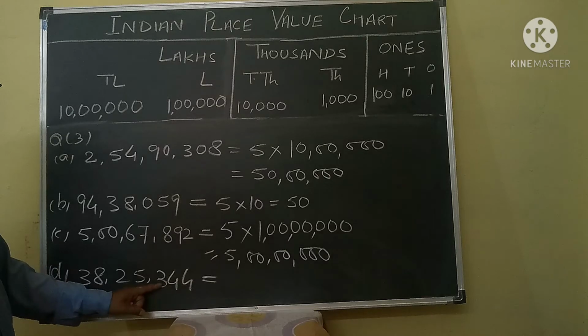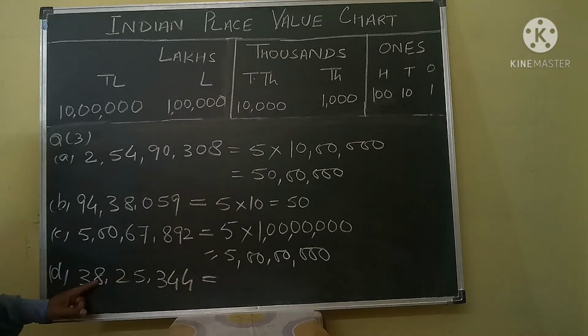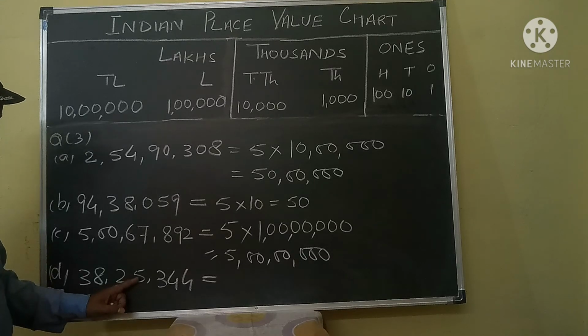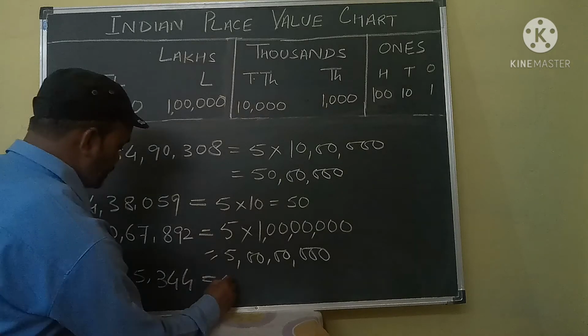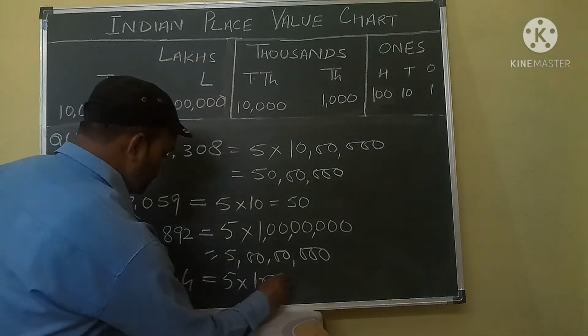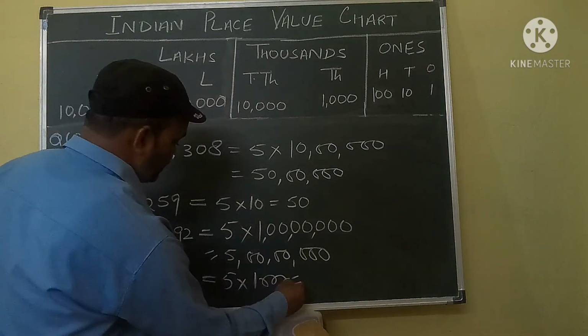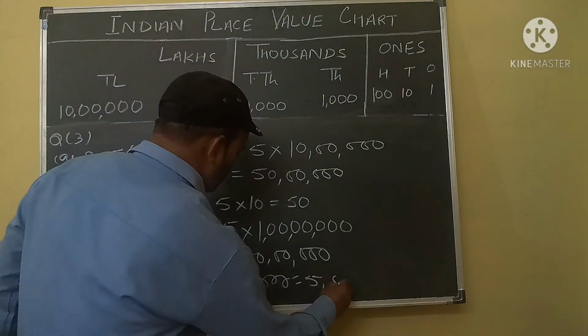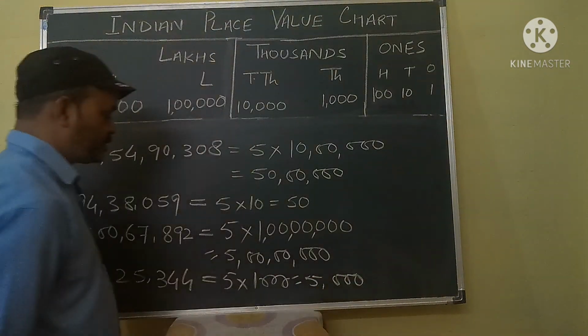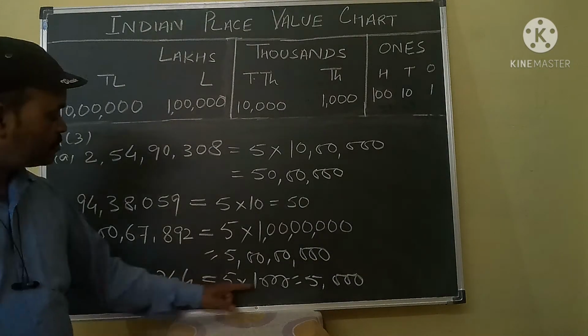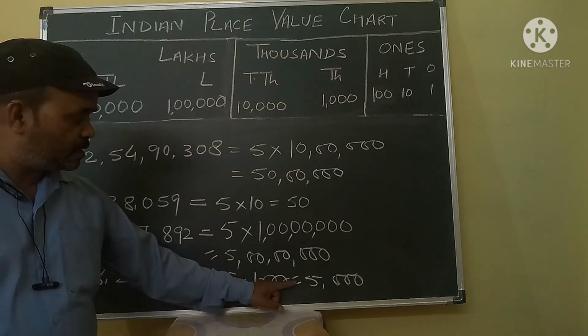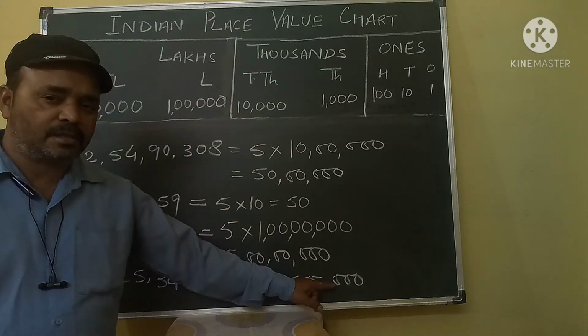ones, tens, 100, 1000, 10,000, lakh, 10 lakh. 5 is in which group? 5 is in the 1000 group. So the place value of 5 is 5 into 1000. It will give you 5000. Okay. Place value of 5 in this number is 5 into 1000. It will give you 5000.